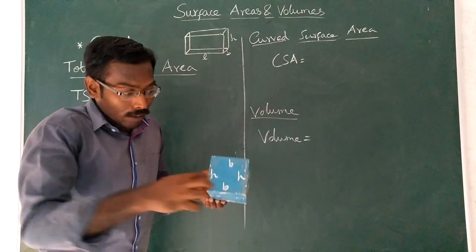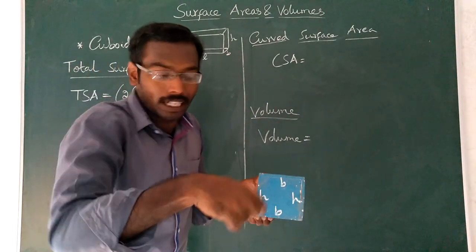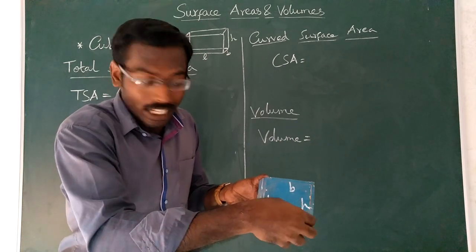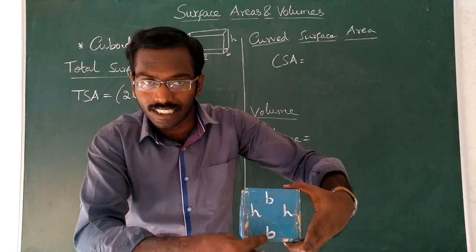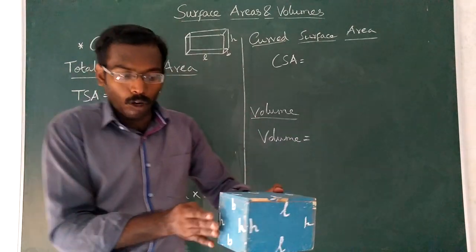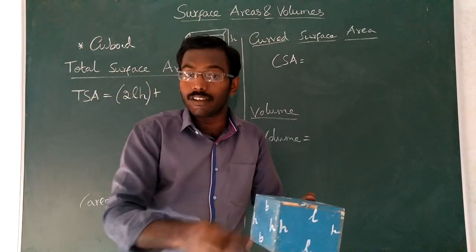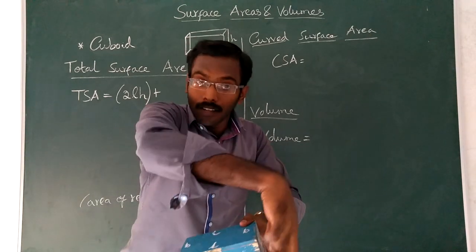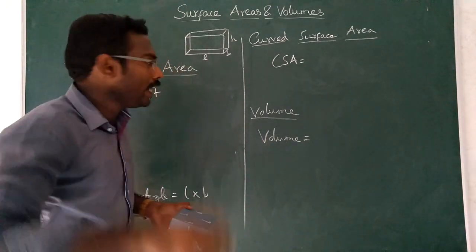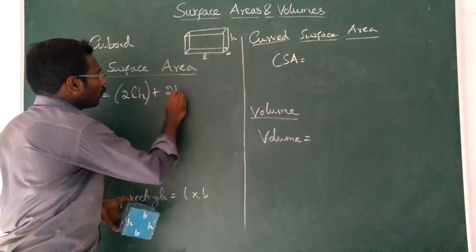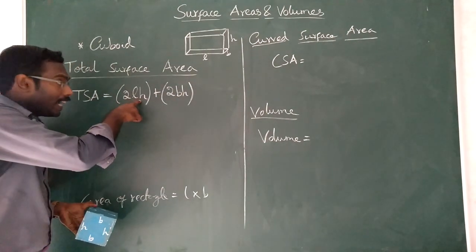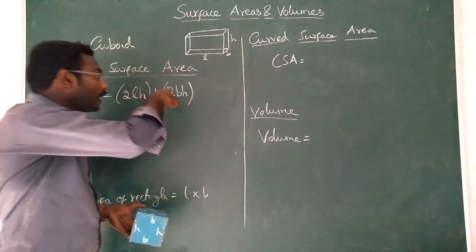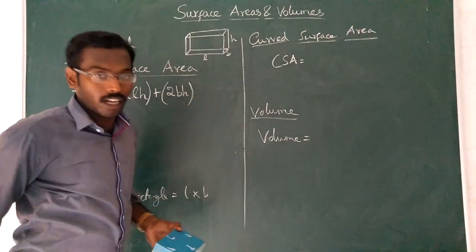So the area is B into H, and this side also the same, B into H. So B into H plus B into H, so 2BH. So 2 rectangles with area L into H and 2 rectangles with area B into H.